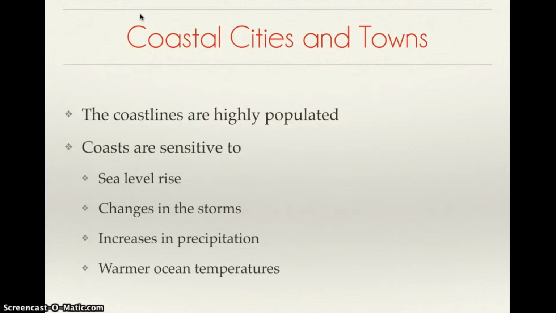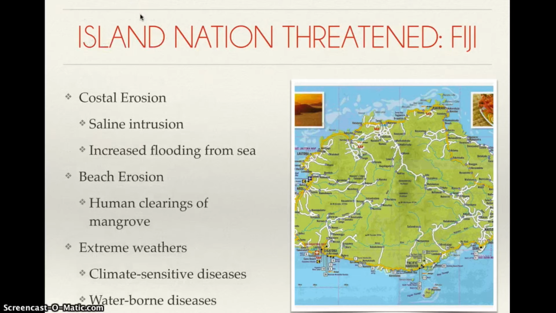Coastal cities and towns. The coastlines are highly populated, and the coasts are sensitive to sea level rise, changes in the storms, increases in precipitation, and warmer ocean temperatures. An island nation that is threatened is Fiji. The effects would be coastal erosion, beach erosion, and extreme weathers.